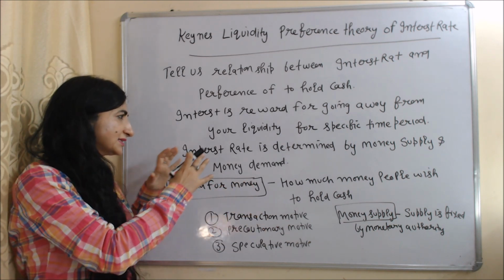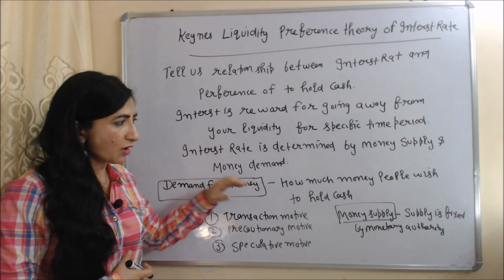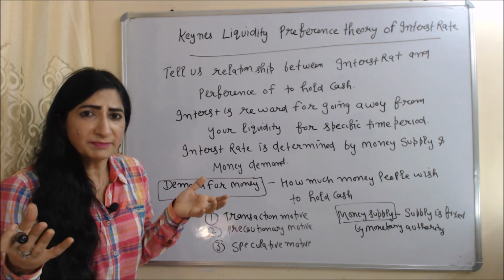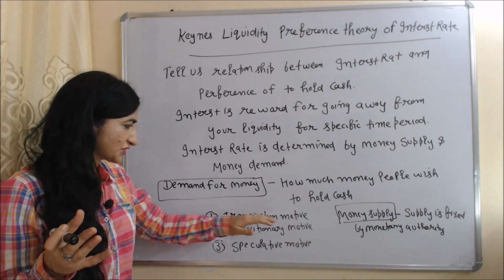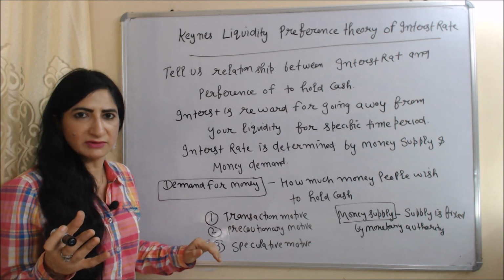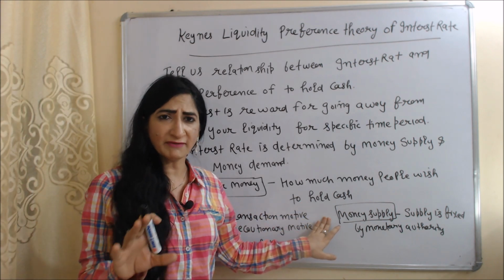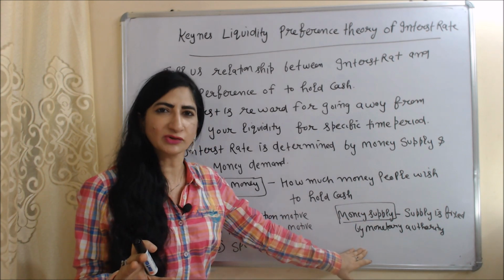And interest rate is determined by money supply and money demand. Demand for money means how much money people wish to hold as cash, and it depends on three motives: transaction motive, precautionary motive, and speculative motive. According to this theory, money supply is fixed. We don't have any control on money supply because money supply is fixed by the monetary authority.